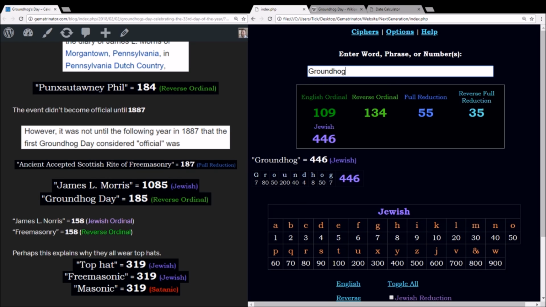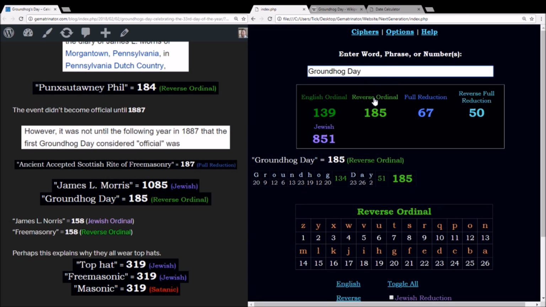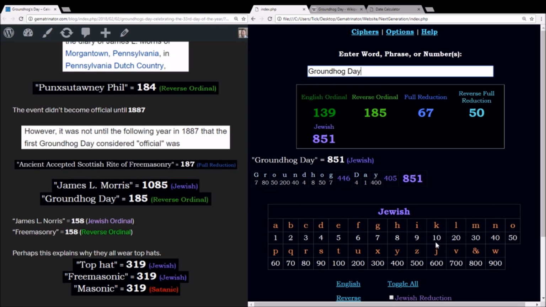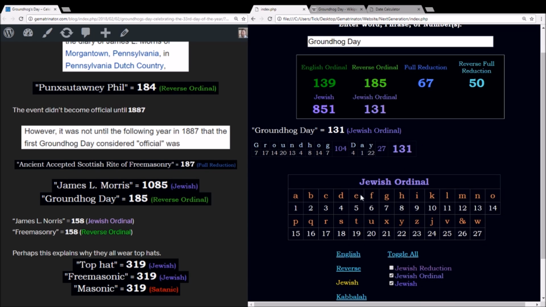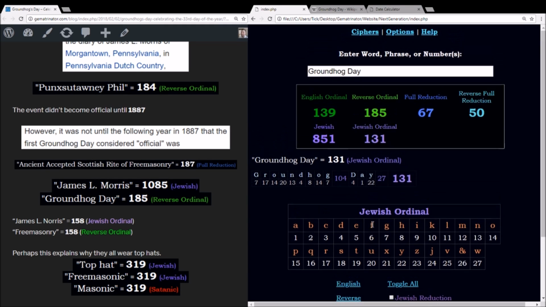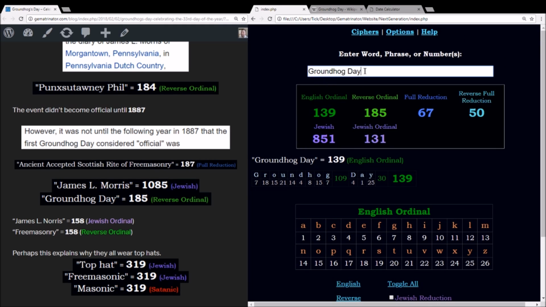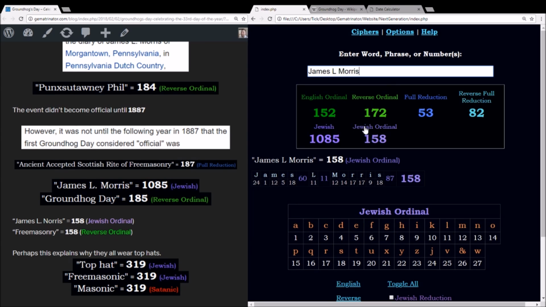Groundhog Day sums to 185 using the reverse alphabetic order. In this Jewish method, which looks very similar to English extended, you can also drop it to an ordinal base, numbered 1 through 27. James L. Morris sums to 158 this way, just like the word Freemasonry.